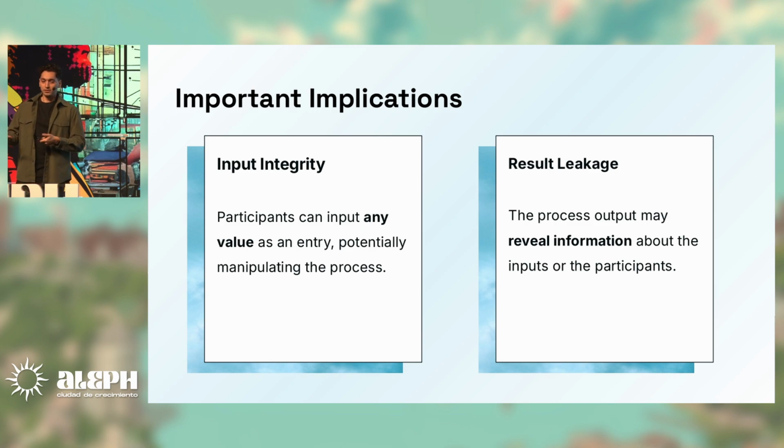We have to think about some extra stuff about this. The inputs can be pretty much any number, so it depends on your application. This can be troublesome because the result could leak some information. If you're doing an auction and you put a very high bid, participants could know how much money you have or who won this auction. The important thing here is that everyone will receive the final computation somehow.